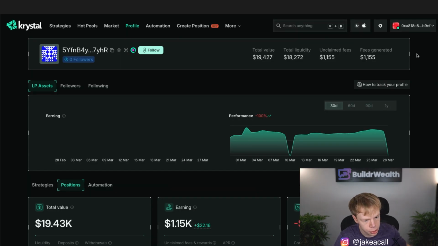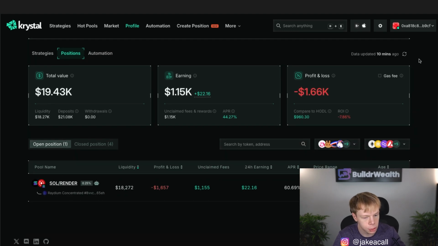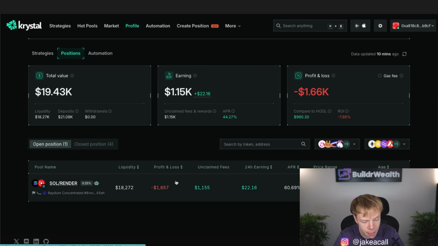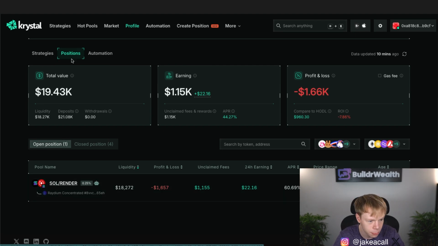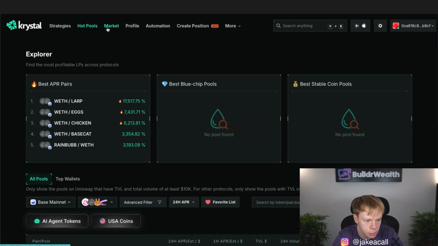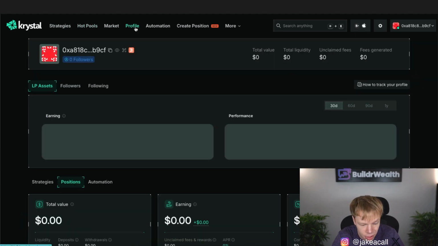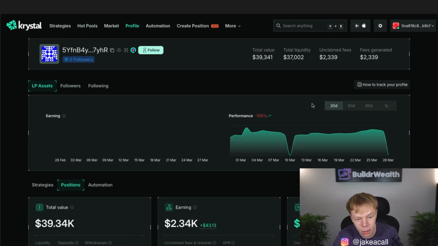Now, when do I use Crystal? I use Crystal when I'm tracking Raydium liquidity pools specifically. Crystal is very similar to Metrix Finance when it comes to tracking. They did a great job over here. But with that being said, I strictly use it for tracking because I don't find the strategies or the hot pools or any of this stuff really useful. I find it has a better experience on Metrix Finance. And that's just because that's how we built it, basically.